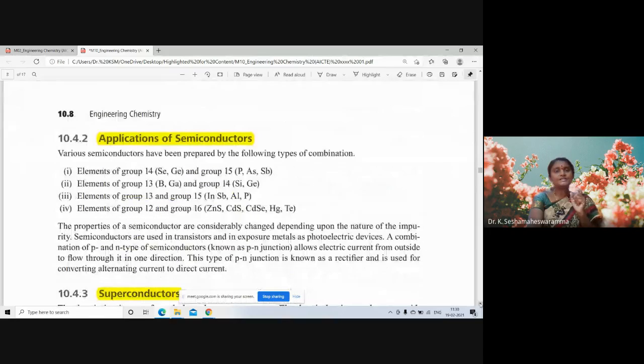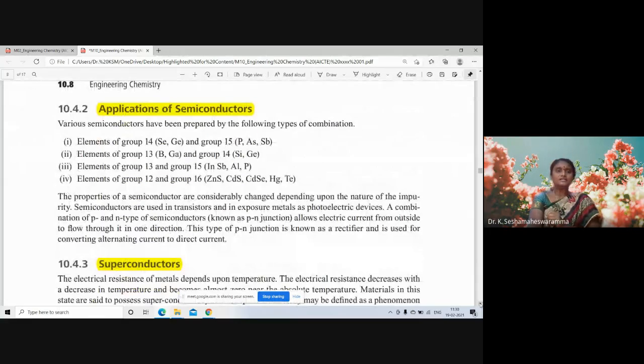Then what are the applications of semiconductors? Semiconductors have a lot of importance depending on the nature of the impurity. These are used in transistors, to expose metal as a photoelectric effects.